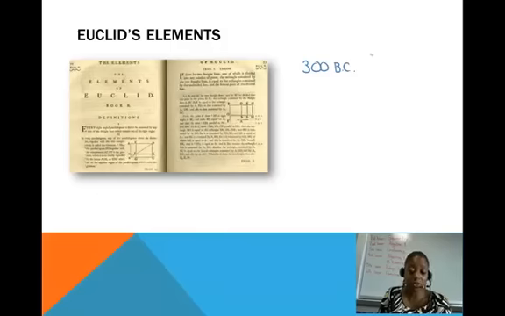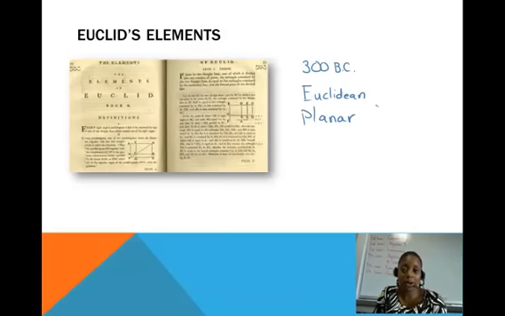In that textbook, the 13 textbooks were called Euclid's Elements, and what he did is he laid out this whole system for measuring the earth. He started with the smallest little thing you could measure possible, and then he built upon that to build this system that we currently know as Euclidean geometry, or sometimes you may hear me refer to it as planar geometry.